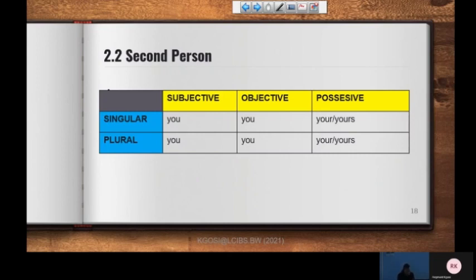And the best part about the second person is that even when we're talking as an object or subject, it's still going to be you. You are talking. I am talking to you. You see, whether it's the object, it's the subject, whether it's singular, it's plural, it's all the same. The possessive, yes, this is your lesson. This lesson belongs to you. The lesson is yours. Right? Whether I'm talking to one person or to many people.